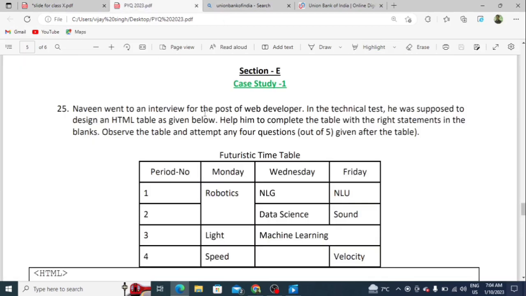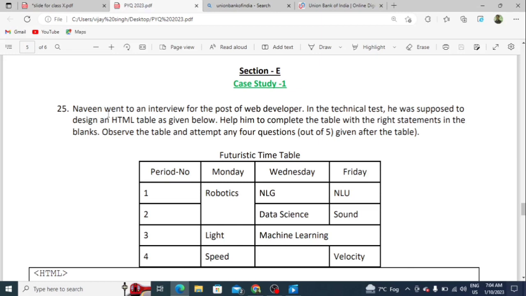Students, let's see section A. This is the last section, and this section consists of two questions, and both are case-based study questions. Let's see the case study first. Question number 25. Naveen went to an interview for the post of web developer. In the technical test, he was supposed to design the HTML table as given below.